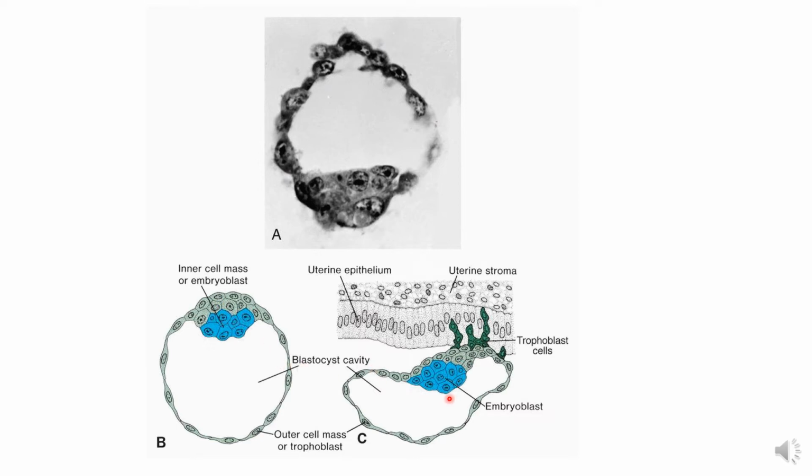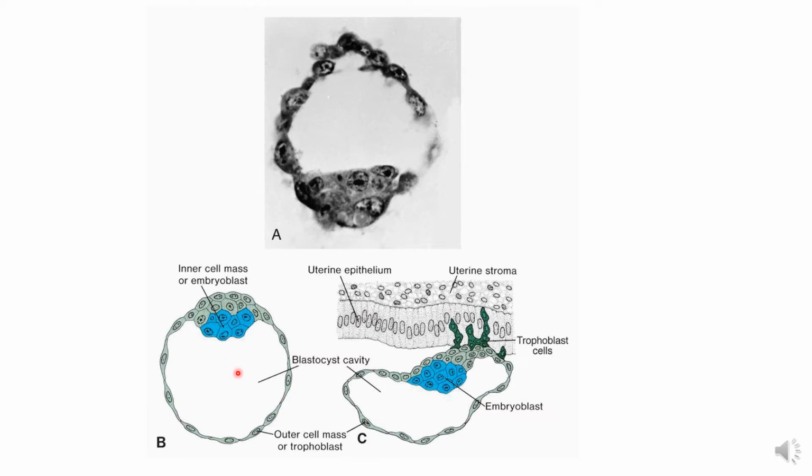This is the blastocyst cavity. Here it is shown that the blastocyst is formed inside the fallopian tube up to the third day after ovulation. That is, this structure is formed. Morula is changed into blastocyst. It enters into the uterine cavity from the uterine ostium of the fallopian tube.